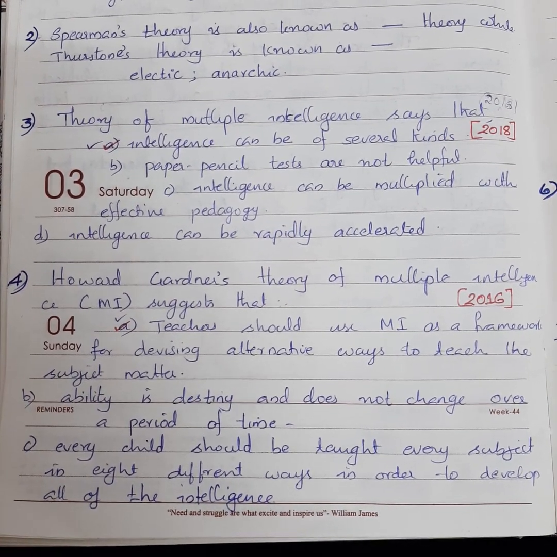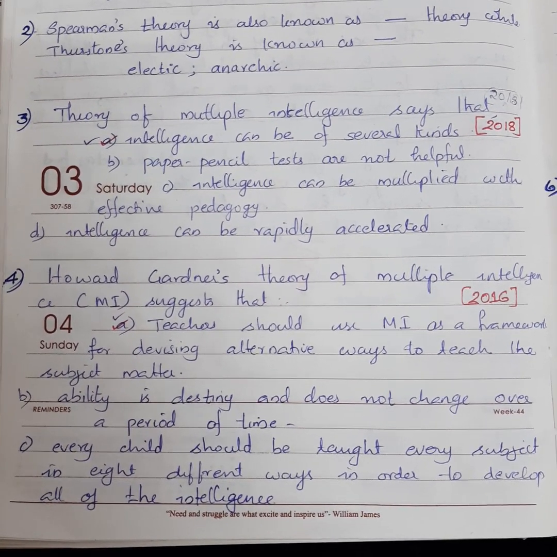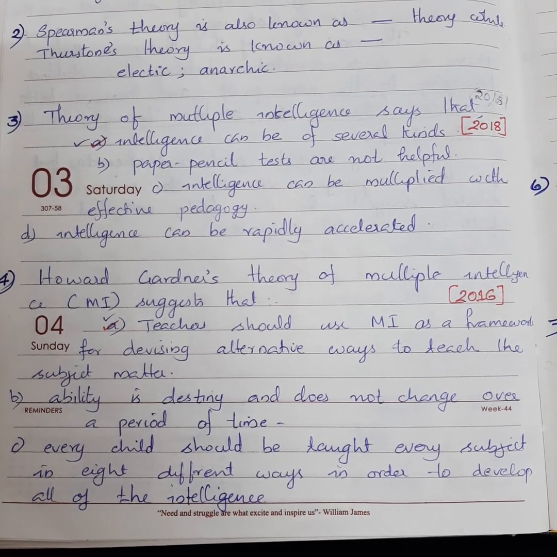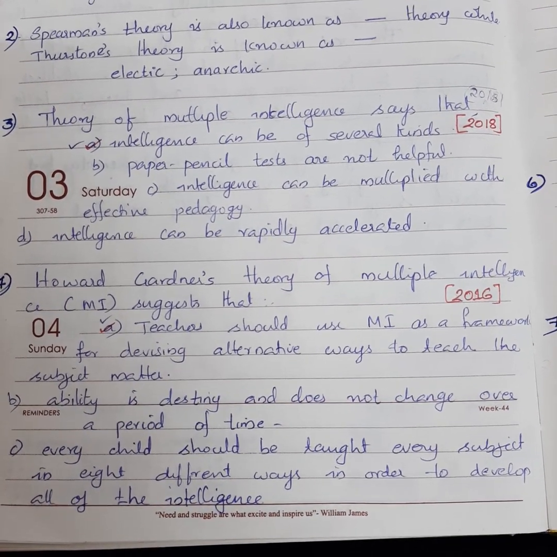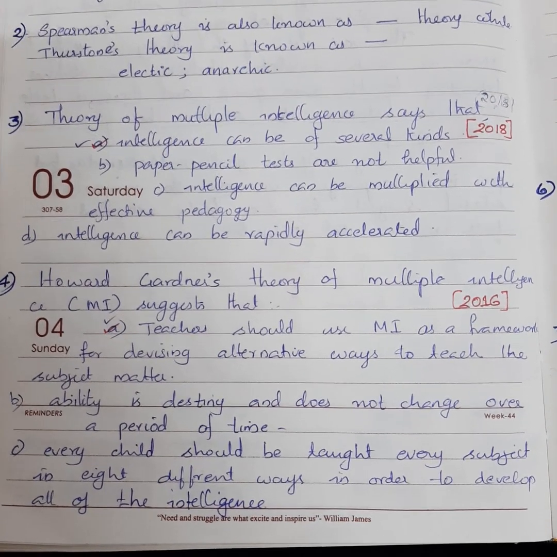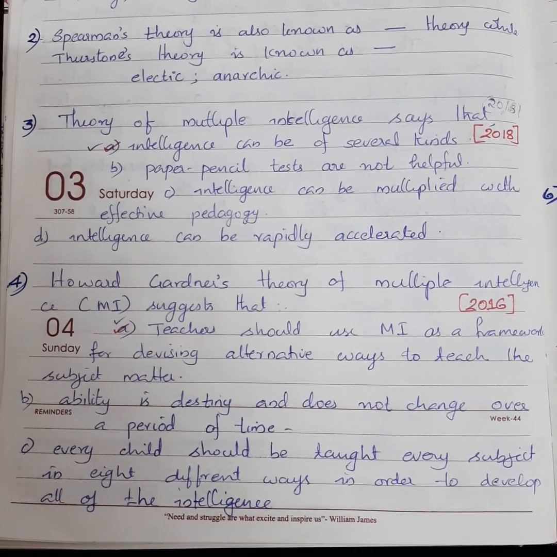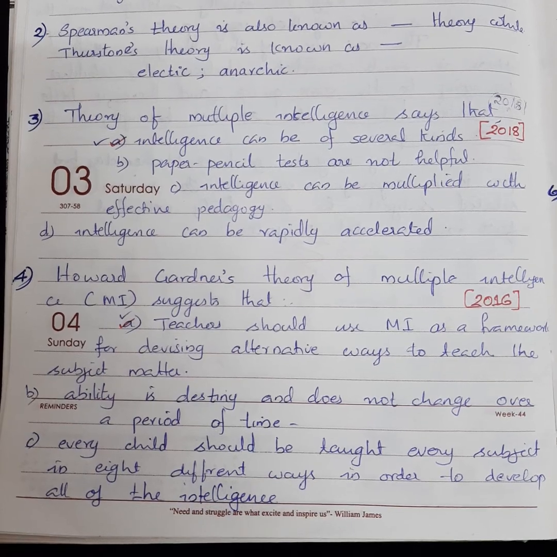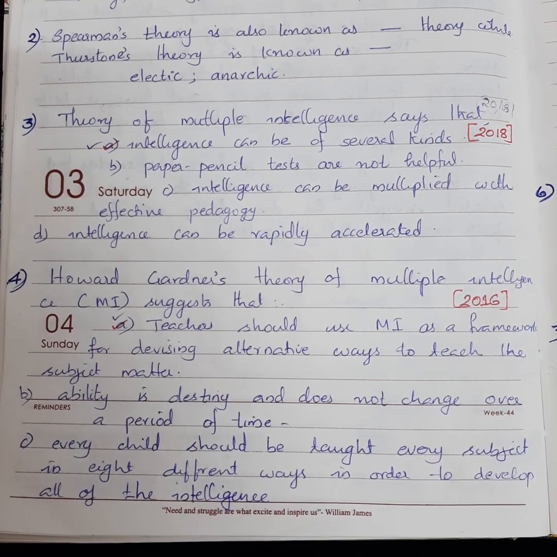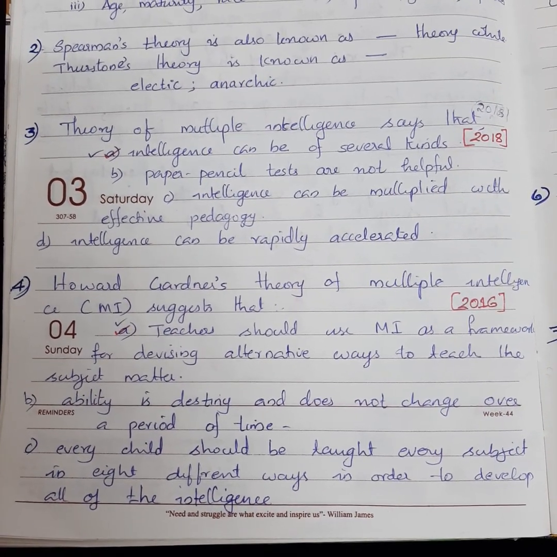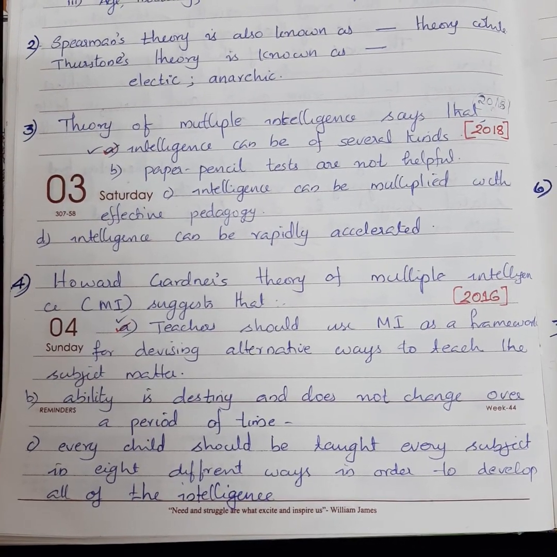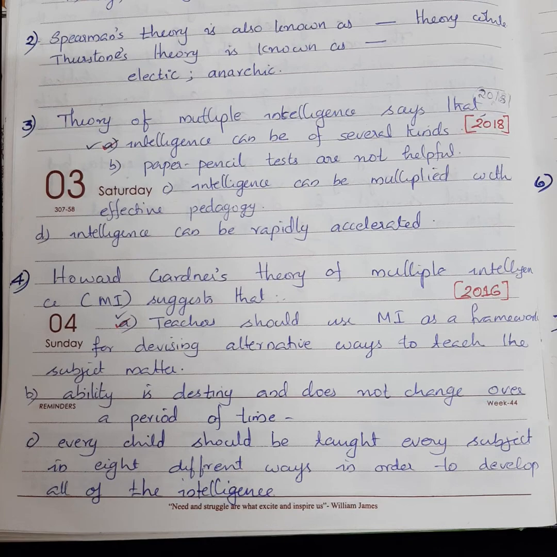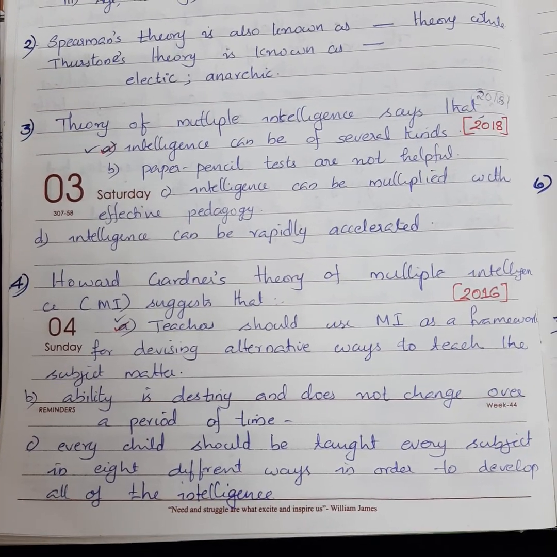Option C, every child should be taught every subject in 8 different ways in order to develop all of their intelligence. Option D, intelligence is solely determined by IQ test. Here the answer is option A, teachers should use multiple intelligence as a framework for devising alternative ways to teach the subject matter.